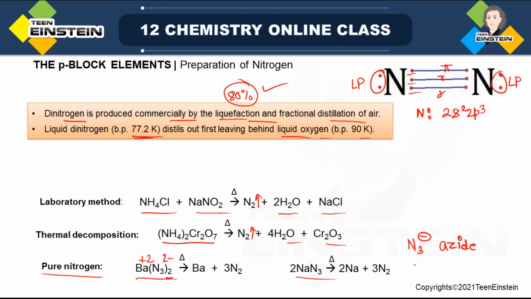Three nitrogen atoms carrying negative charge, and there is another similar type of anion, don't be confused between these two, which is NO2-. Now this is nitrite, these two are not the same. Here we have a -1 charge on the 3 nitrogen atoms, but here we have a -3 charge. That is the difference. So this is barium azide and this is sodium azide, with a -1 charge, and sodium is +1. When we heat it, we get the metal, barium or sodium, and nitrogen gas. So this method is important because we can get a very pure form of nitrogen gas from this last method.